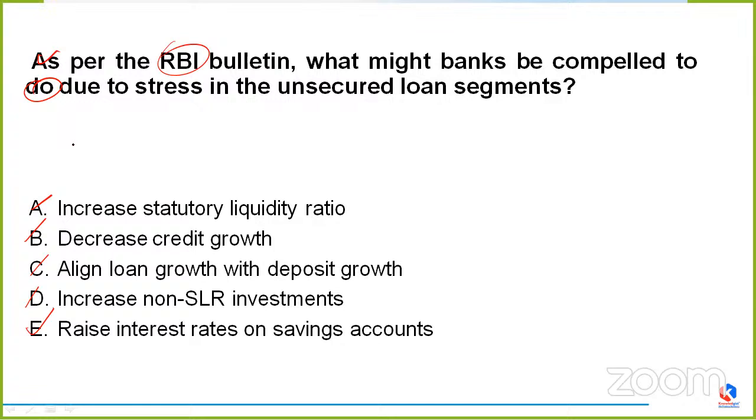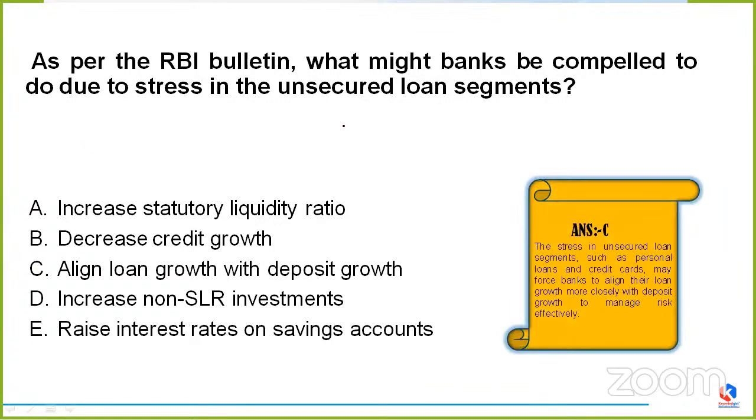Daydreamer, C, Jimmy C, okay. So this time the correct answer would be, yes, it is C. That is align loan growth with deposit growth. See, the stress in unsecured loan segments such as personal loans and credit cards forces the banks to align their loan growth more closely with the deposit growth. Why? To manage risk effectively. So yes, Amom, Praful are saying the answer to be correct.